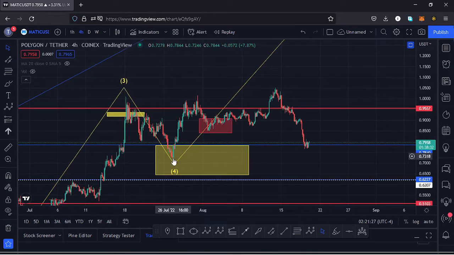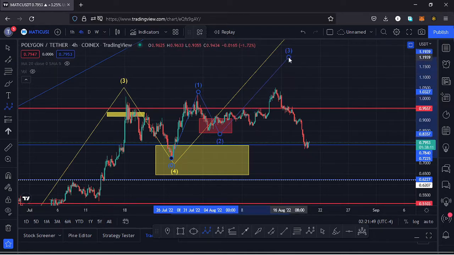After getting into our target area for that fourth wave, we have seen a very nice bounce to the upside in the formation of a wave 5, and within a wave 5 I also expect to see fractal waves in formation, having that as the first wave. Then expect a retracement to the lower side in the formation of a wave 2, then continue pushing higher in the formation of a third wave, then retrace in a wave 4, then continue pushing higher in a wave 5 to complete a higher Elliott wave count 5.